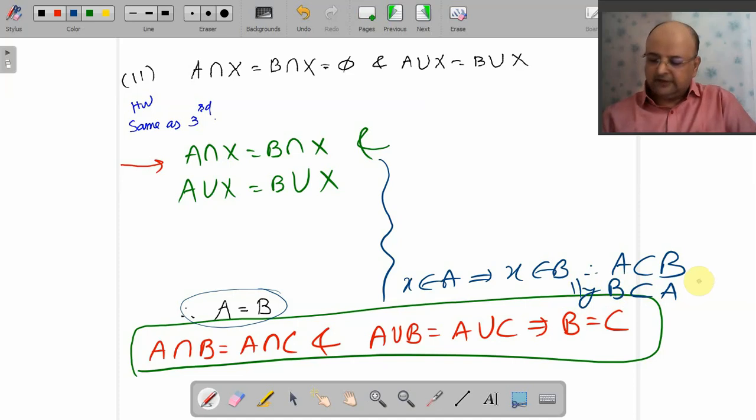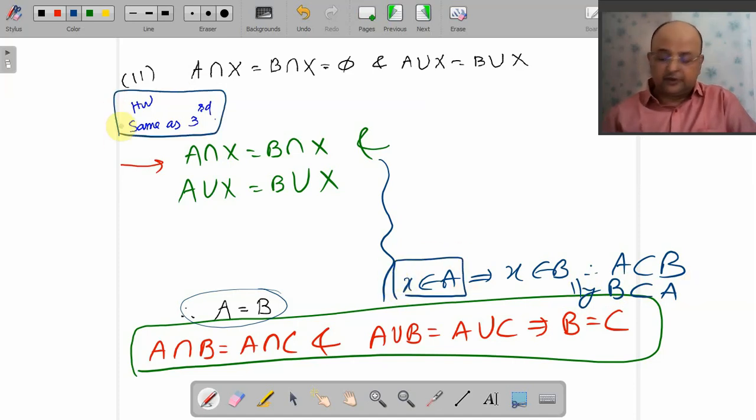Sure? So fine, this is how we proceed. This is your homework actually, but I am giving you a hint. You start with X belongs to A and you will prove that X belongs to B. Done? Sure? Okay.